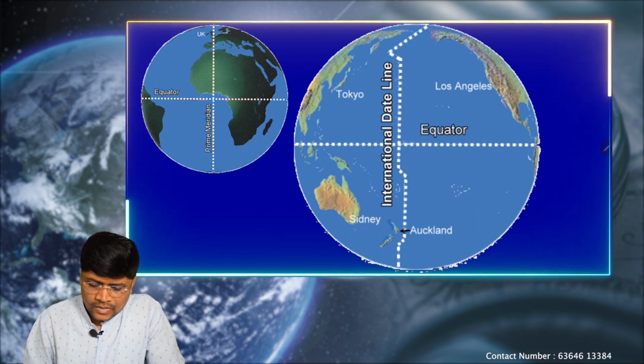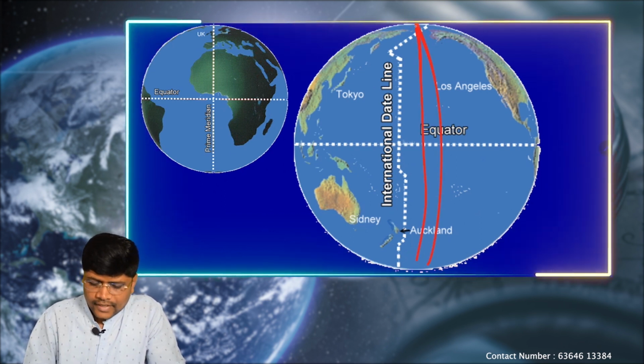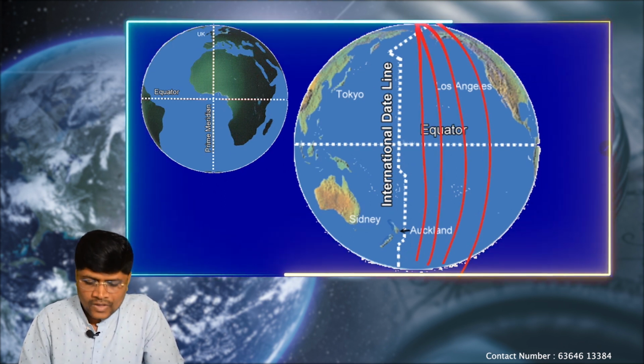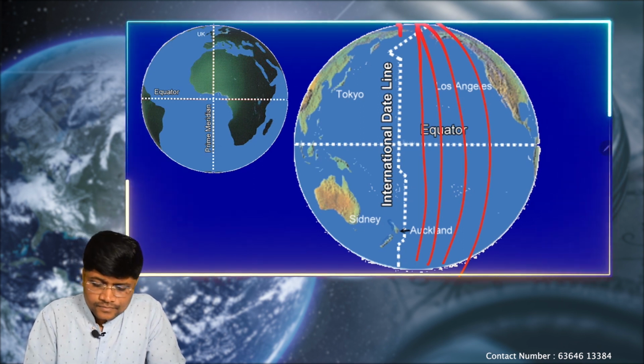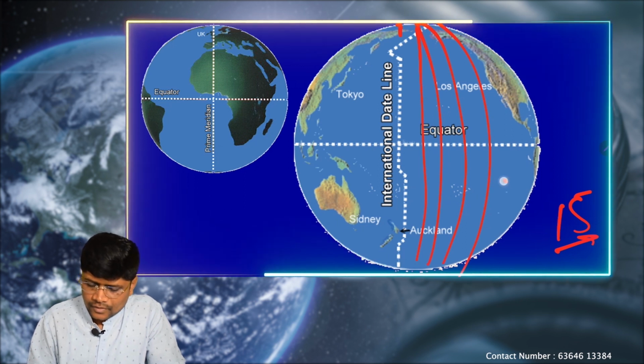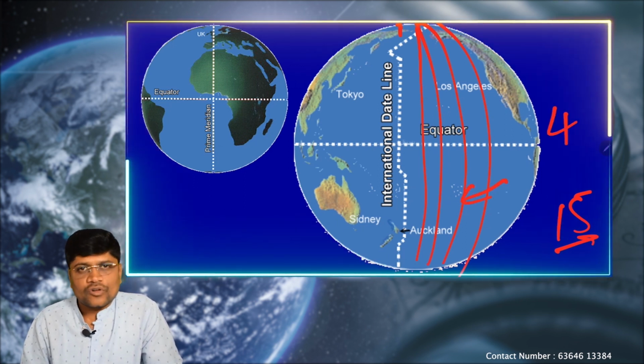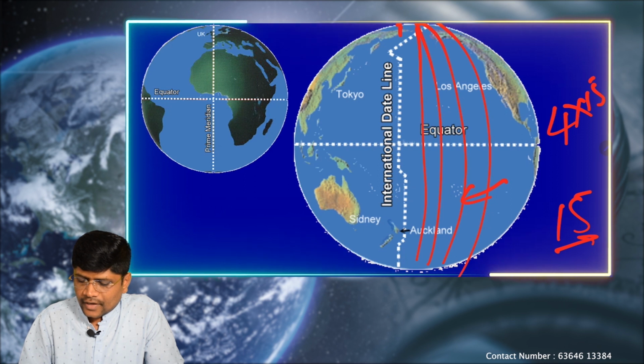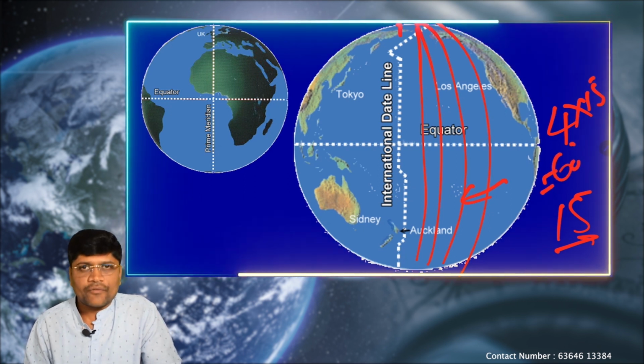Next, after crossing every 15 longitudes, from this meridian, we know that the sun takes exactly 4 minutes to cross each longitude, and for 15 longitudes it is exactly 60 minutes, or 1 hour.